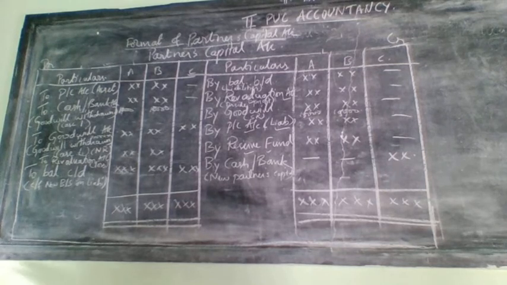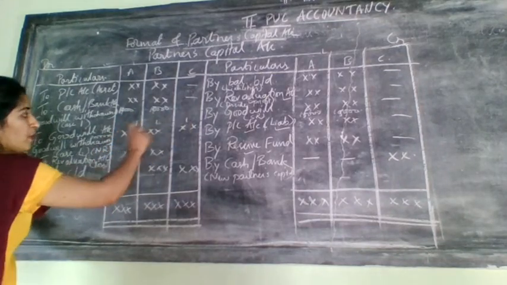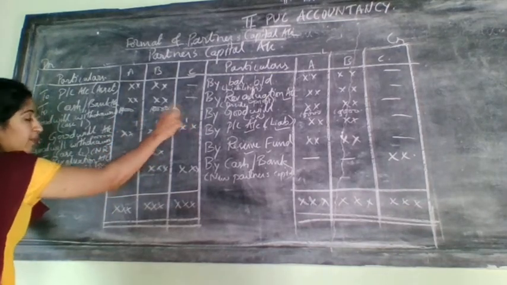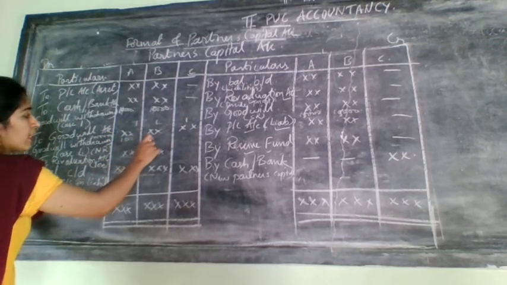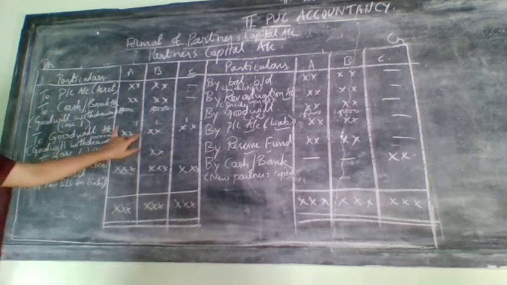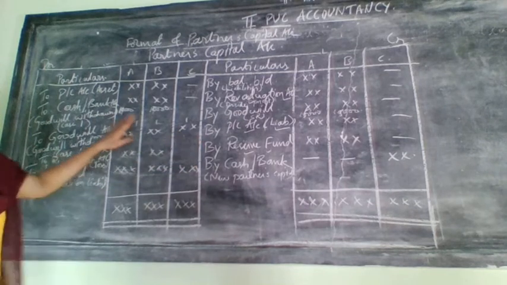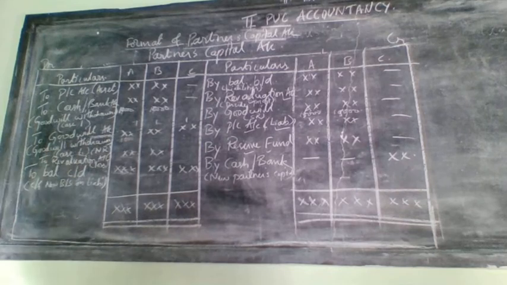Which ratio? New ratio. Suppose they have become equal partners, equal means 1, 1, 1. How much will it become? 1 plus 1 plus 1 becomes 3, that is 1 by 3. Again, all will get 10,000, 10,000 and 10,000. The same amount, but it should be given to one more partner in the new ratio. Okay, so this is related to goodwill. This will come only in case 4 of goodwill treatment.